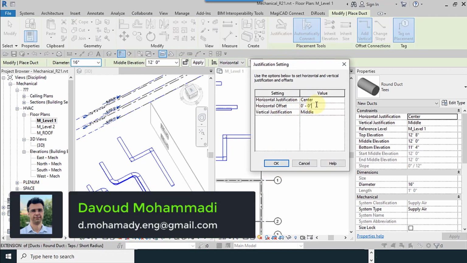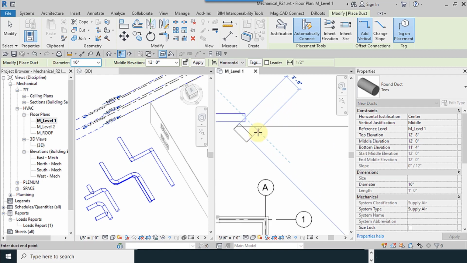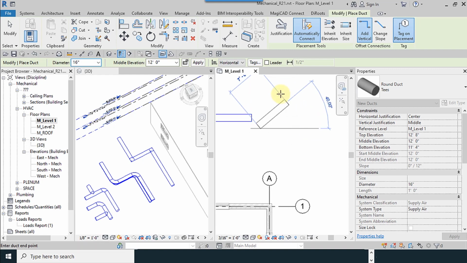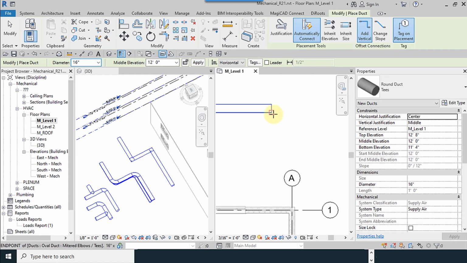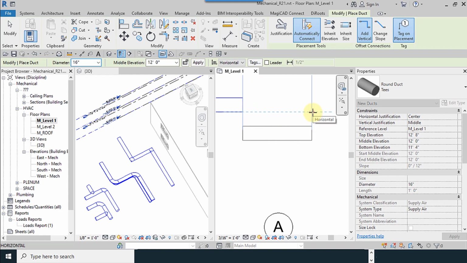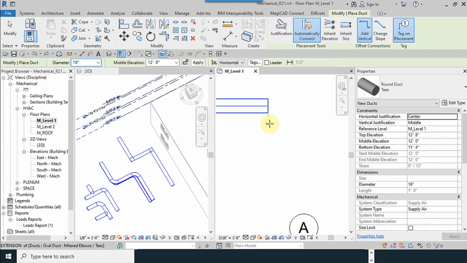I change the values. For example, 2 foot for this. I click, and according to the place you click, from 2 feet, everything is offset from 2 feet. Okay, I try to draw. Okay, it's connected automatically. It is interesting to know this.